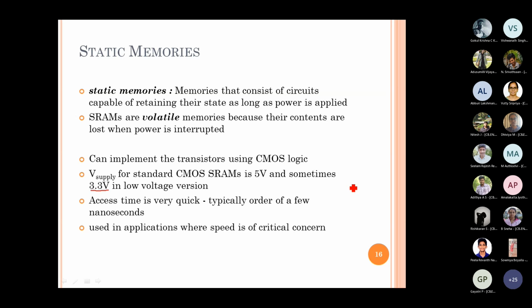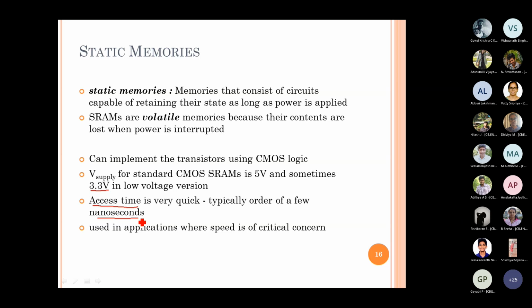So, like I said, in the case of this CMOS logic, the access time is very quick because of the switching ability we are able to provide for the transistors. So it's typically in the nanoseconds, and I already told you it can vary from 10 nanoseconds to 100 nanoseconds, depending on the basic fundamental component you use for fabricating each of the features, right?